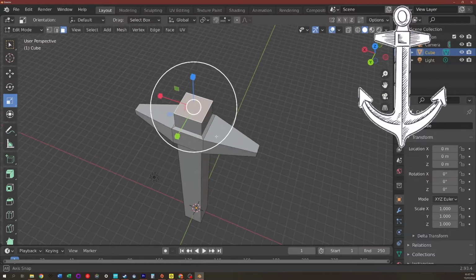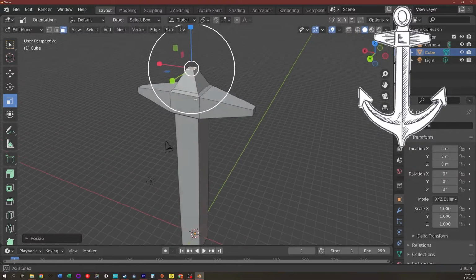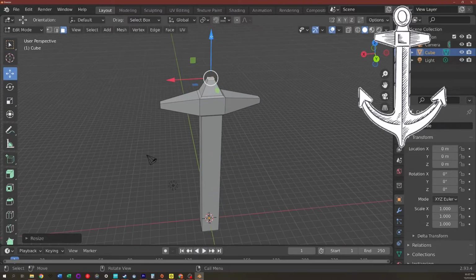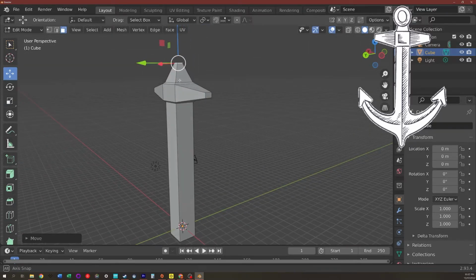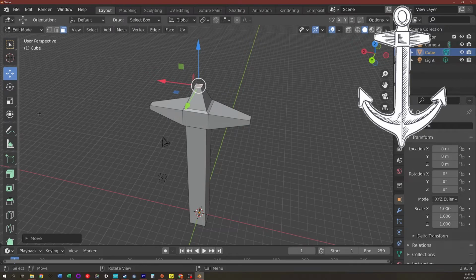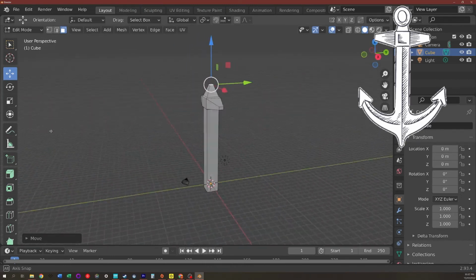Now we're going to click this top face, and we are going to scale it inwards like so. Okay, pretty good so far. We're just going to move this up a little bit. Looking good. The last thing to do is to get a bit of a loop on here. All right, and that is looking pretty good. That's going to be the end of this section. I will see you in the next part.